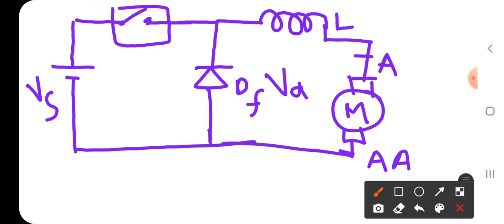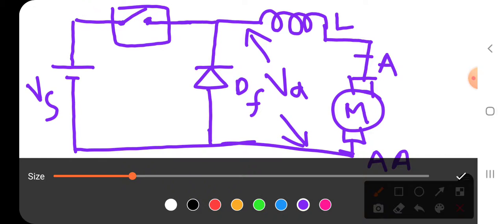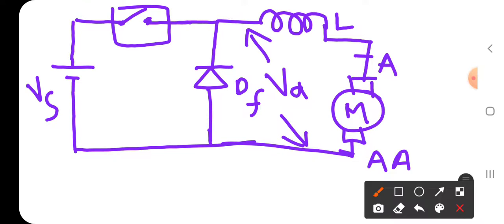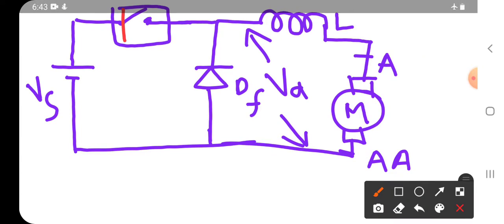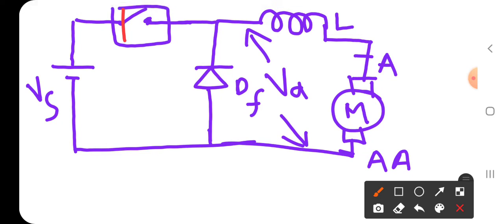Here the input voltage which is given to the armature of the motor is like this. Suppose I place the SCR in the place of the switch.